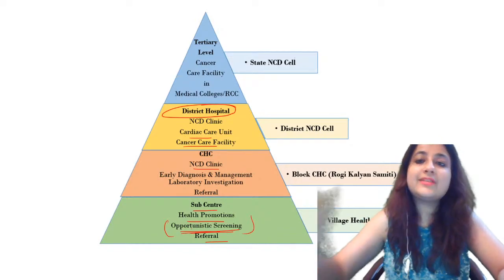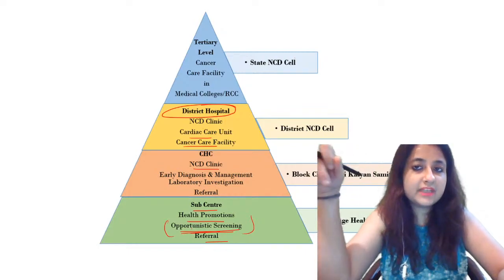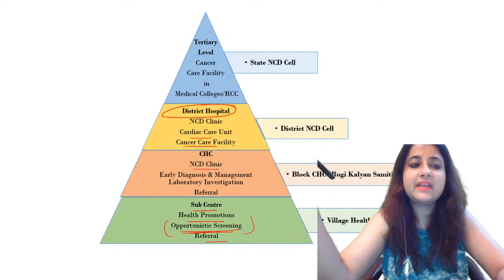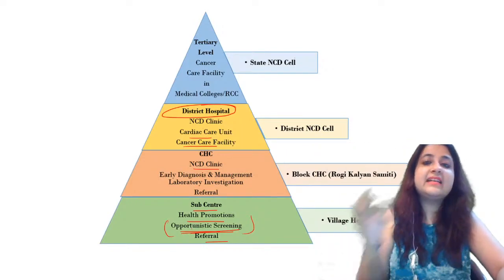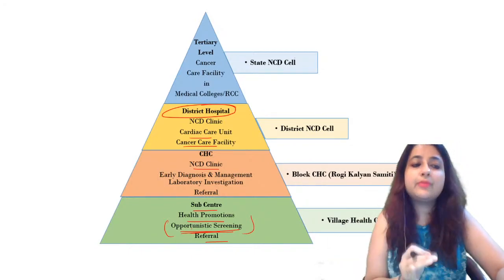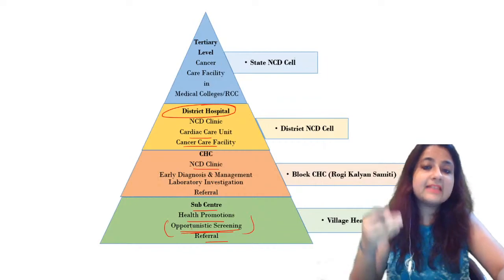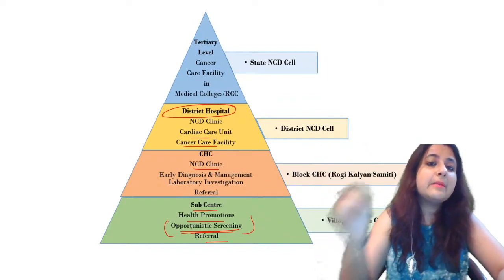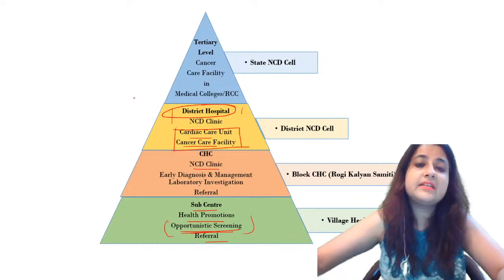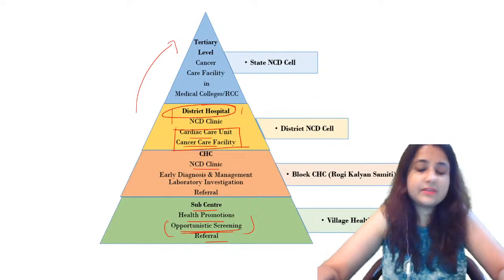Okay. So क्या question आ सकते हैं NPCDCS से? The logo can come. What all are a part of this program that could come? Opportunistic screening, all those things, primordial level of prevention, all those things. Cancer was added later. जब program 2010 में start हुआ था, cancer was not a part of it. It was added later, and now we have also added COPD and CKD. Plus, it's running at all the levels, ठीक है? But cardiac care unit and cancer care facilities are start from district hospital and onwards. Is that clear, everybody? Okay, this is very, very important.